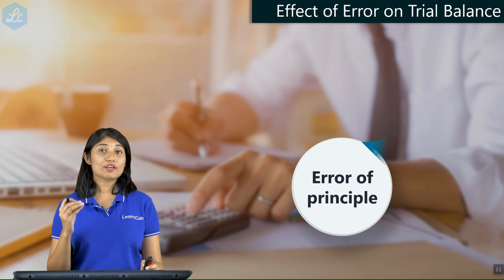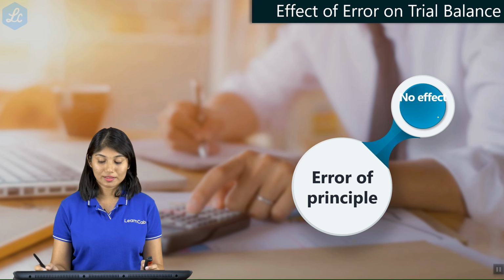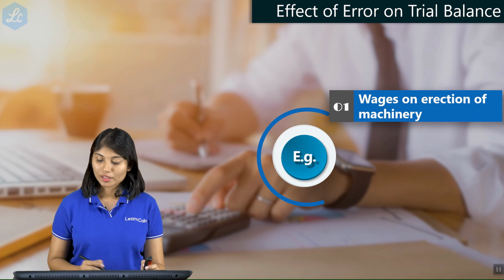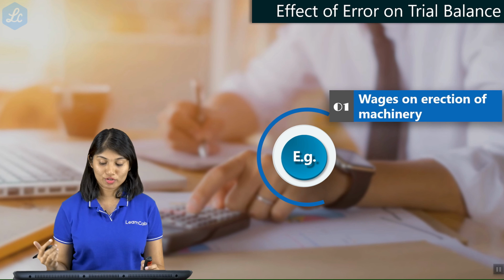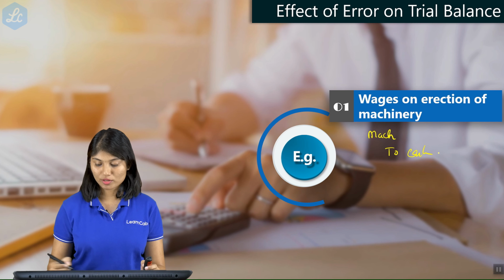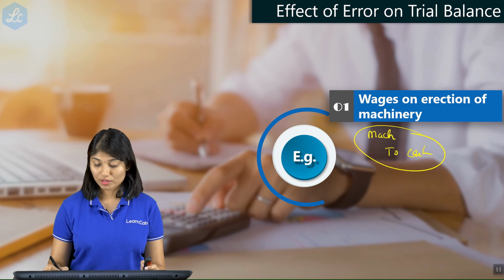Now let us understand the effect of errors on trial balance. First of all, error of principle. There is no effect on trial balance. How come? Let us understand. Now, when wages are incurred for the purpose of erection of machinery, what entry would you pass? The right entry would be, of course, machinery account debit to cash because the amount is being paid. But what have you done? You have debited the wages account instead of the machinery account.